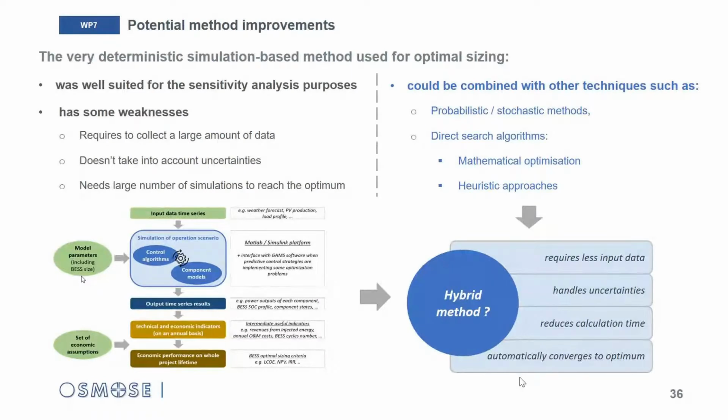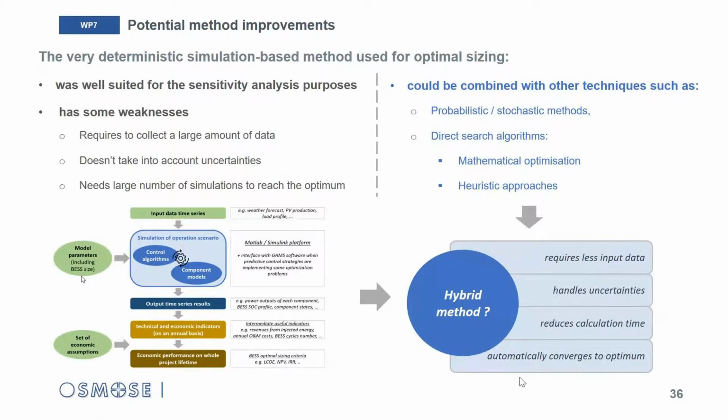For example, for input time series, a full year PV production measurement has been used. It doesn't handle uncertainties related, for example, to weather forecast and load consumption. And it could require a large number of simulations before identifying the optimum.